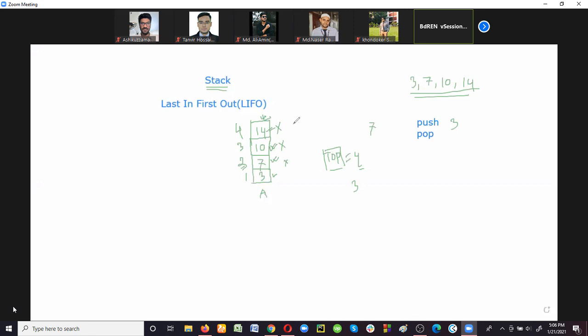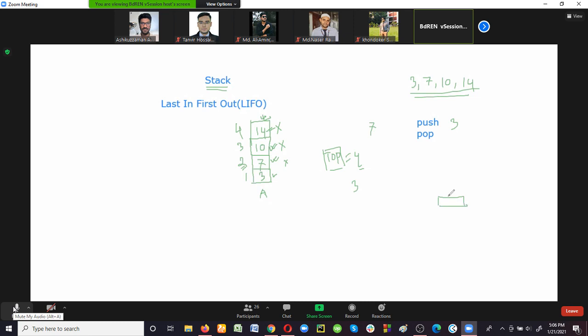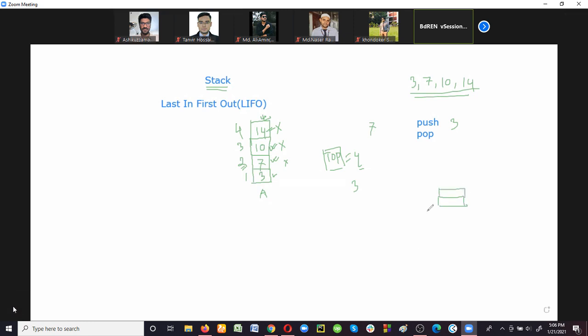Can you give me a real life example of stack? Think about a pile of books. Suppose you have kept a book here. After that, if you want to keep another book, where will you keep it? Obviously above the previous book. Now here we can store another book. If we want to retrieve the first book that is stored, how can we do it?